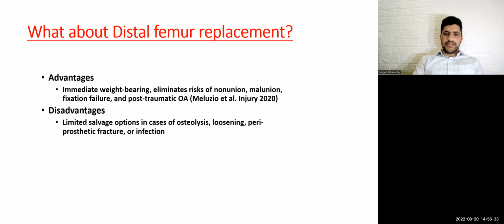Distal femur replacement is an option if the patient has severe intra-articular comminution, or the fracture went into non-union despite multiple surgeries for open reduction and internal fixation, or is associated with osteoarthritis of the knee. The advantages are immediate weight bearing and eliminating the risk of non-union, malunion, fixation failure, and post-traumatic osteoarthritis. Disadvantages are limited salvage options in case of osteolysis, loosening, or periprosthetic fracture. This may be the end of the station question.